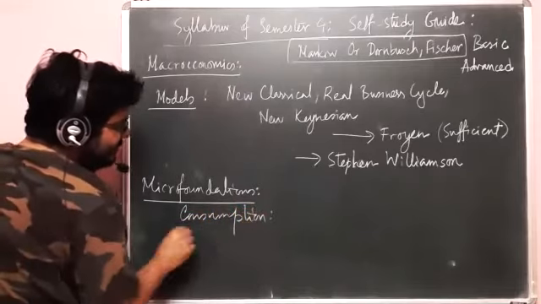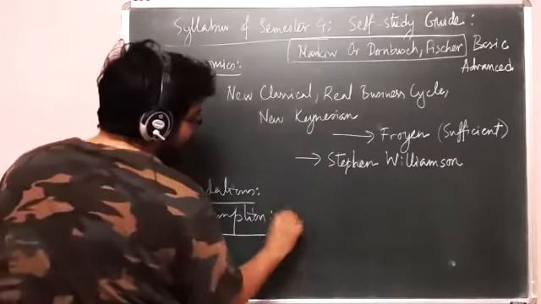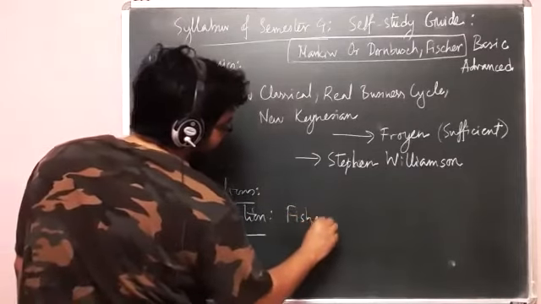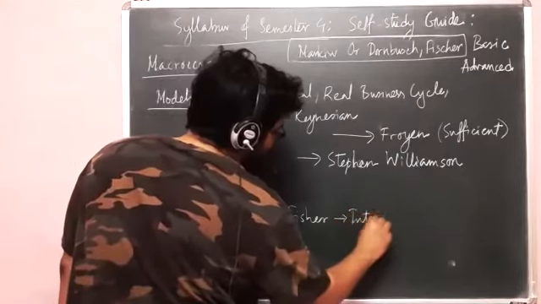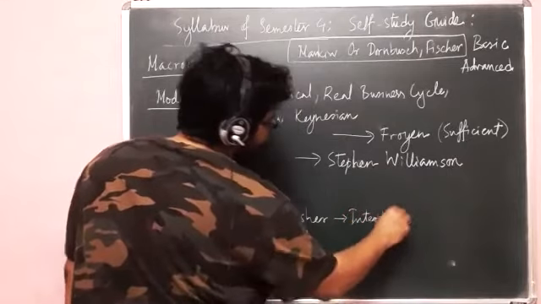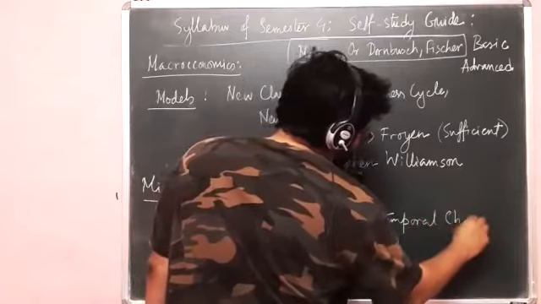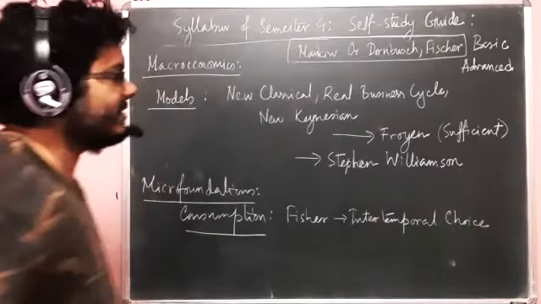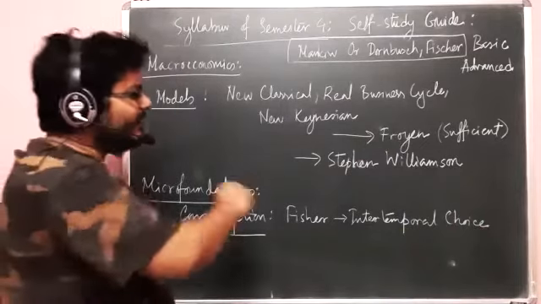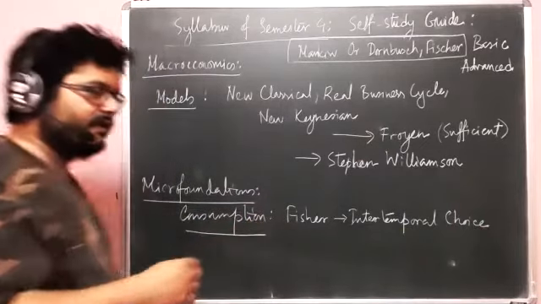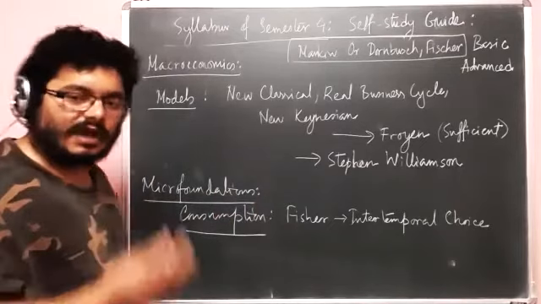Okay. So in consumption, first you have is Fisher. That is your old model of intertemporal choice, which theoretically speaking, you have covered in the last semester. So that same model of intertemporal choice is technically here. It is here because in consumption, under microeconomics, we take a multi-period approach.